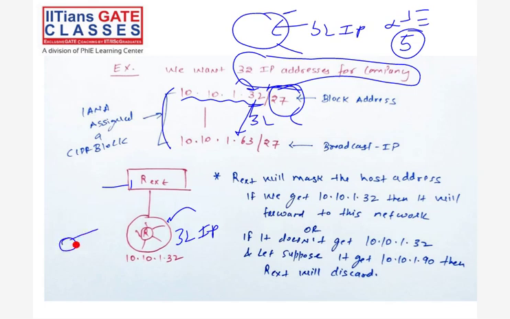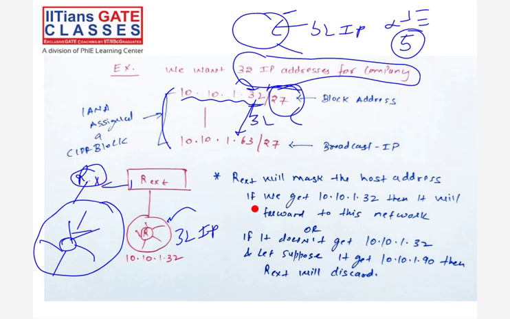Now, the external router will mask the destination address it gets. Whatever address came as a destination, it will apply the mask. And if it gets this address, which is the first IP address of the block, then it will forward to this block, to this network.